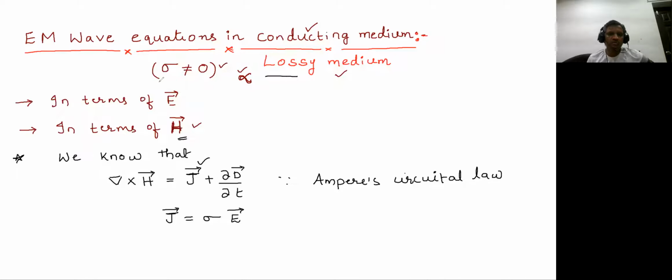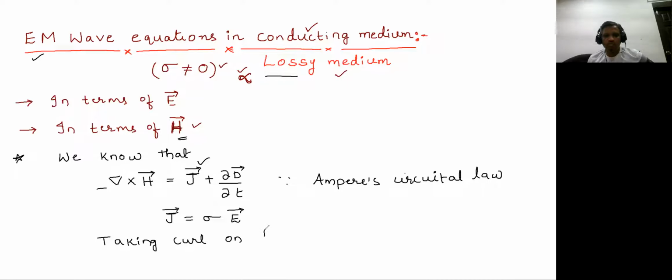Now, if you want this electromagnetic wave equation in conducting medium, that is in terms of H, you should always try to take curl on both sides, because you have to get the wave equation in a second order differential equation. So you have to take curl on both sides.